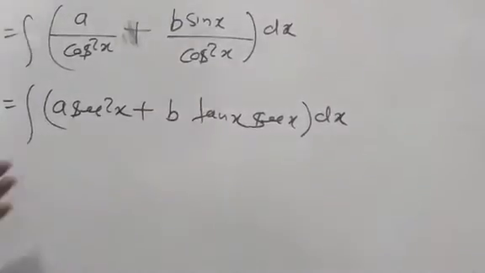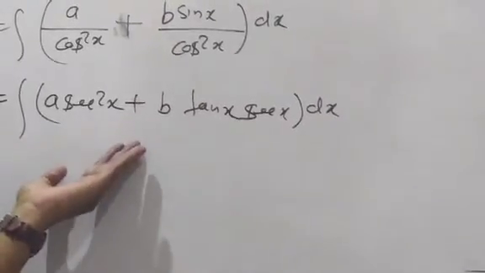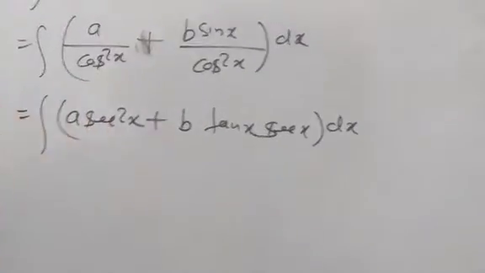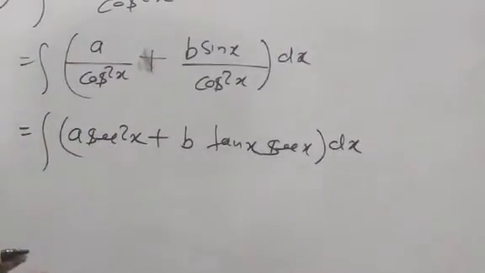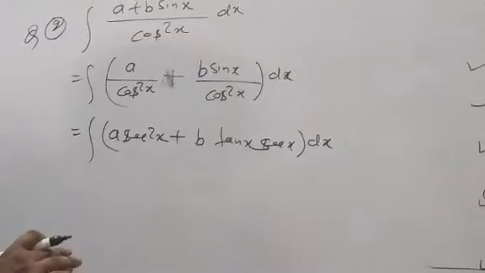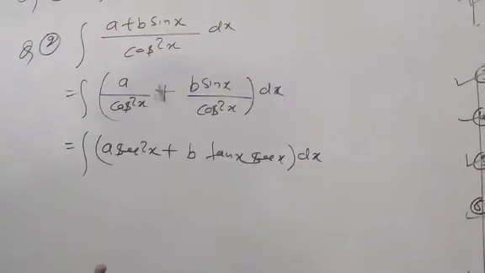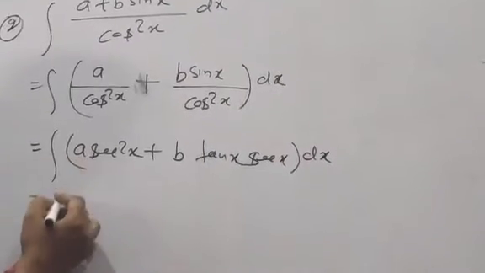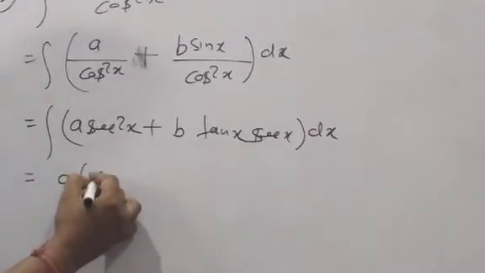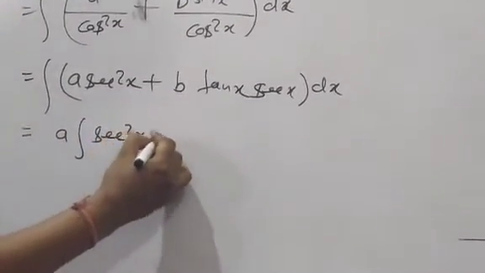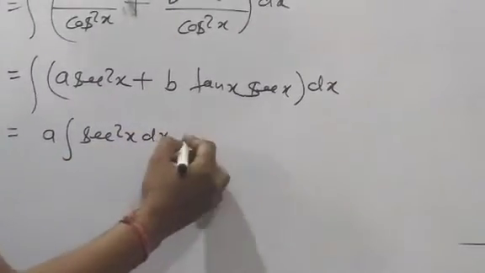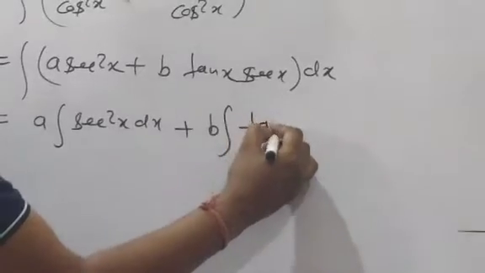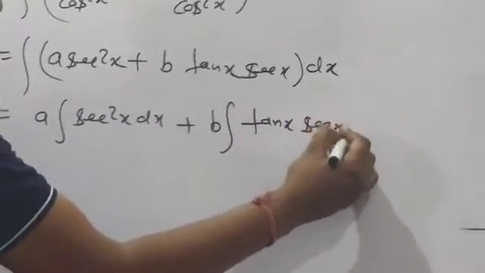Clear? If in additions or subtractions two or more terms are there, we can write them separately or we can do it directly. Clear? Because so many chapters of exercises on differentiation also have to be finished, now we should not get confused. Okay? No confusion about this one. a constant, integration of sec square x dx, plus b constant, tan x sec x dx.